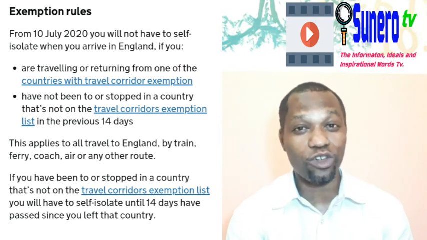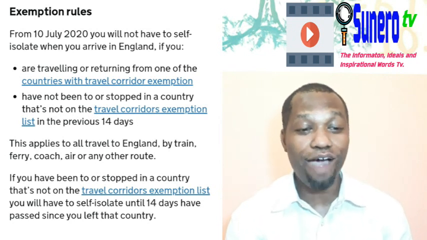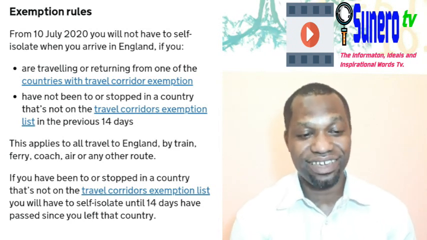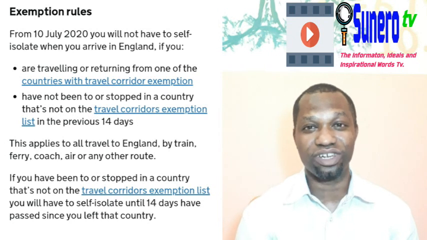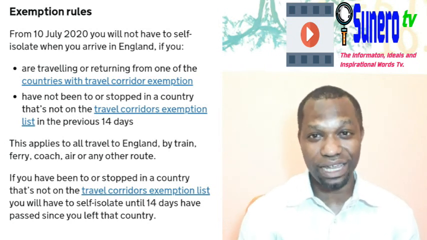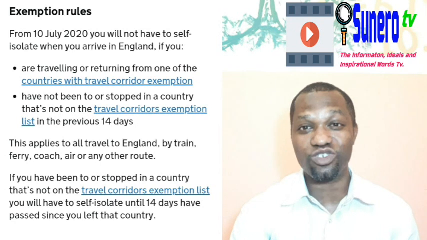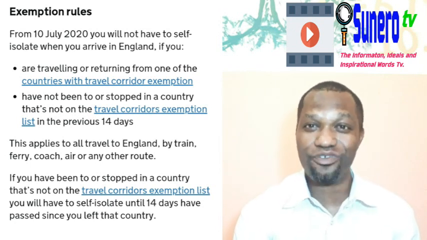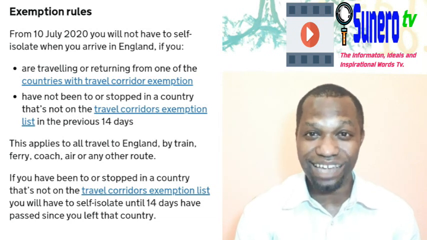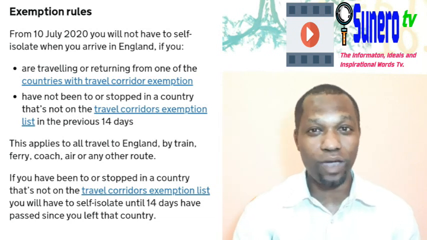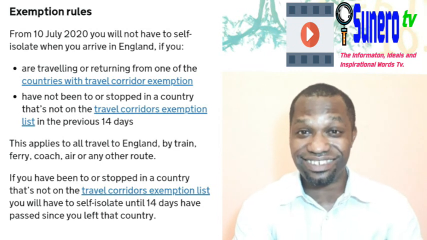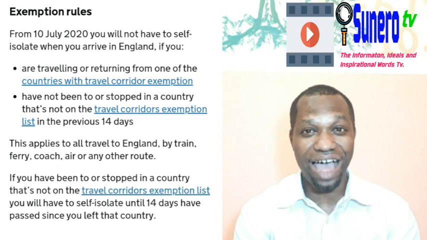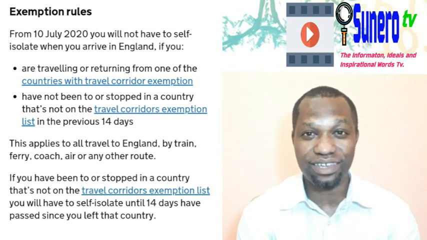So if you have been to all those places, other countries, you will have to self-isolate until 14 days have passed since you left that country. When you step into England, you will have to self-isolate, even though you are residing in that place, you have gone to Nigeria, you have gone to any other country that is not in this safe corridor exemption list, then you will have to self-isolate. That's what the UK government had published.